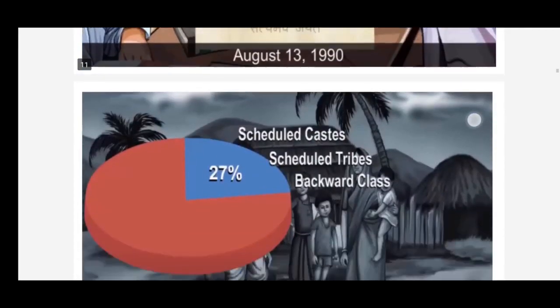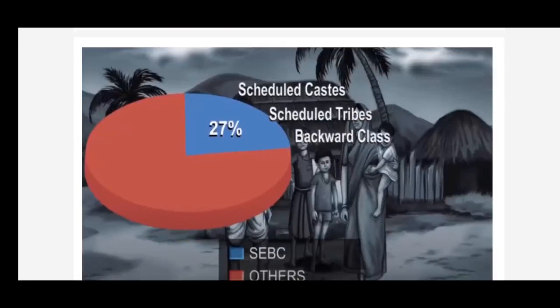So let's take a look at the government order and what happened after it was passed. This order announced that 27% of vacancies in civil posts and services under the government of India would be reserved for socially and educationally or economically backward classes. In short, we can call it SEBC. Okay, 27% of vacancies are reserved for SEBC people. It means socially, educationally backward classes or socially, economically backward classes in civil posts and services under the government of India.